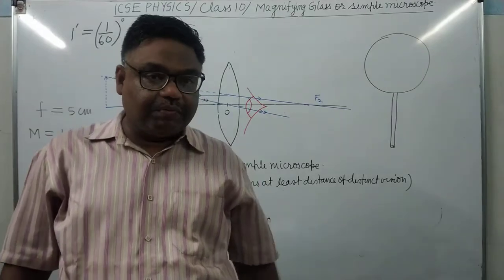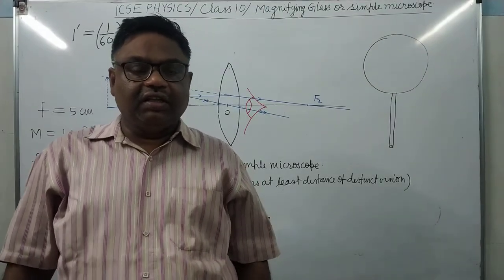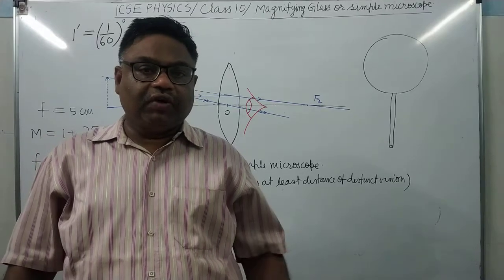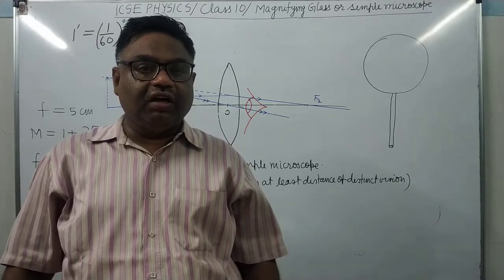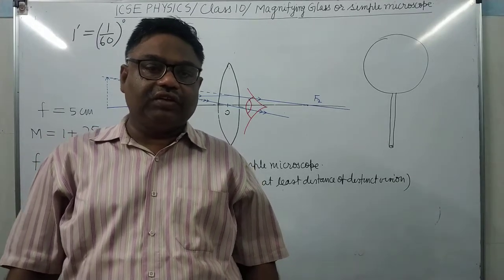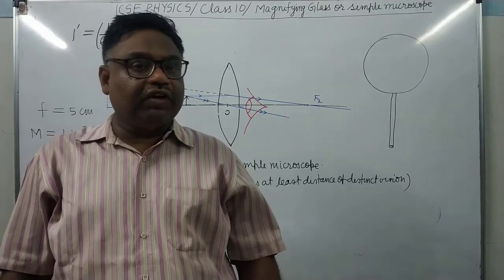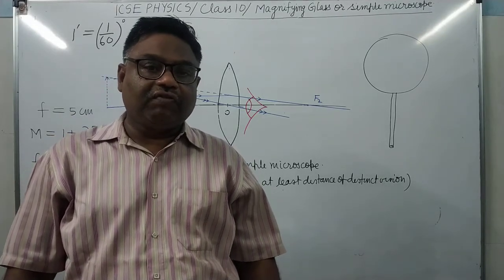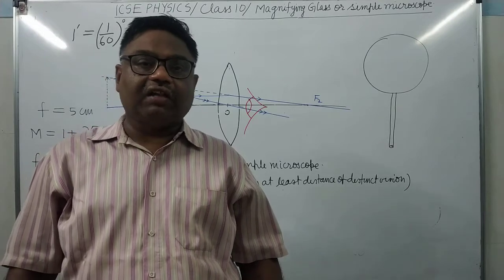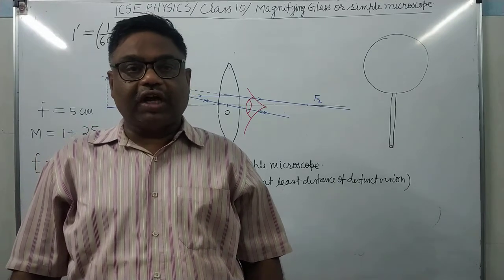Here there are some applications of lenses given that I have already told. One is in the correction of vision. In correction of vision, we use either convex lens or concave lens. For short-sightedness, for the myopic eye, we use convex lens.